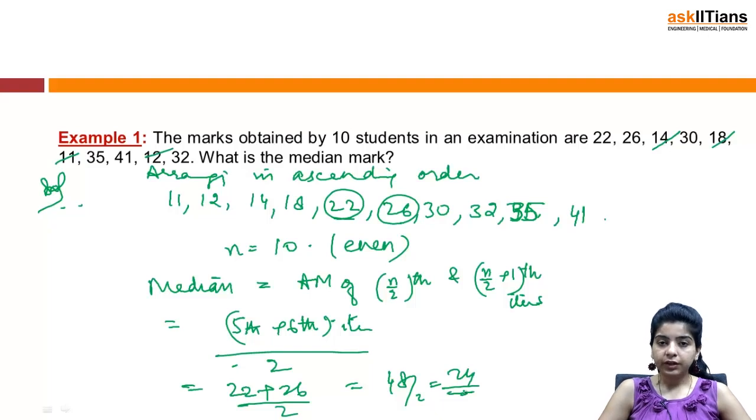Arrange your data in ascending or descending order, find out your n. If it is even, then this is the format. If odd, then we have discussed the formula.